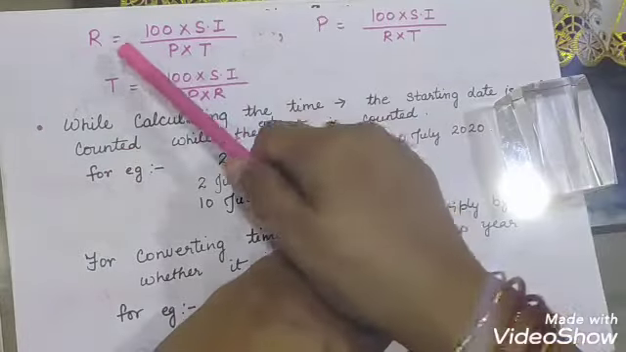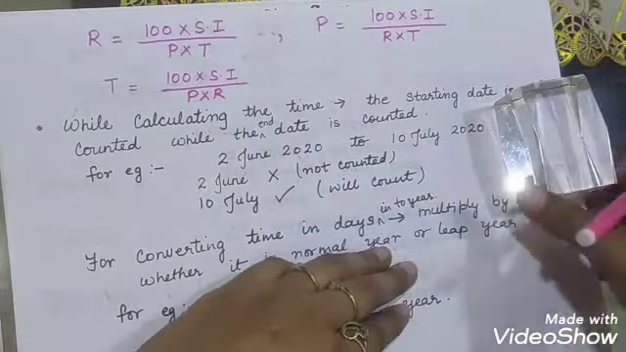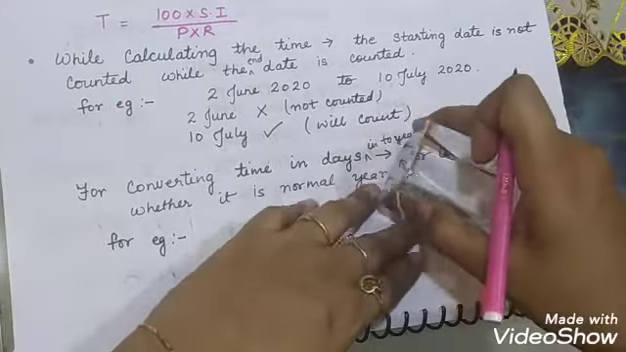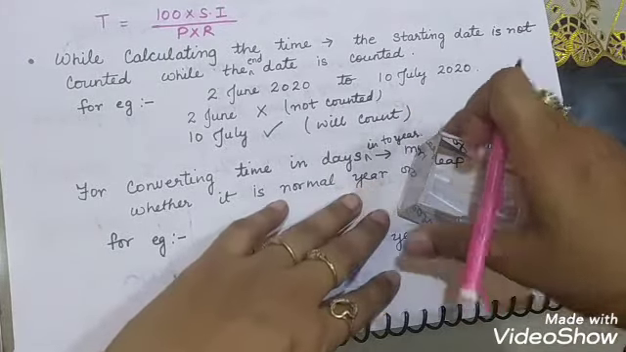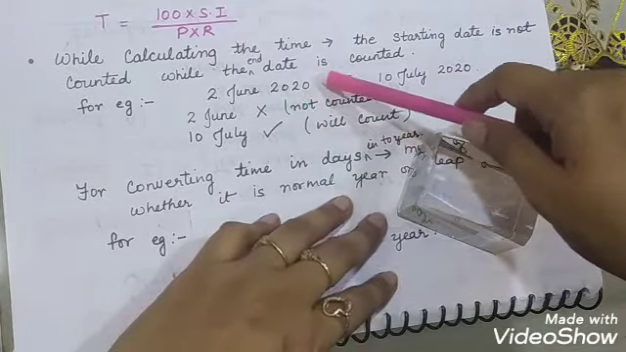So let us see. R is equal to this, P is equal to this, and T is equal to this. You have to remember only the one formula, and from that formula you can find the values of the others.